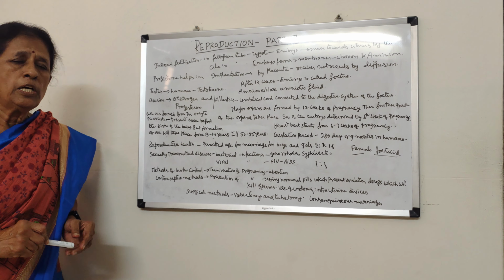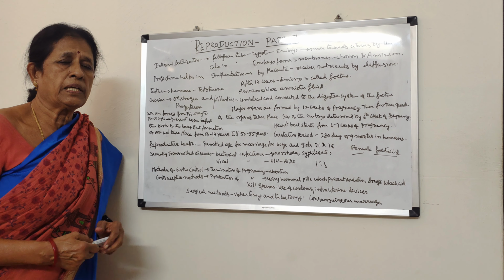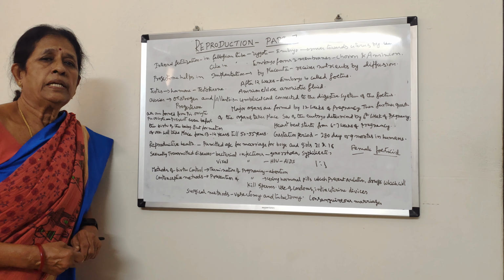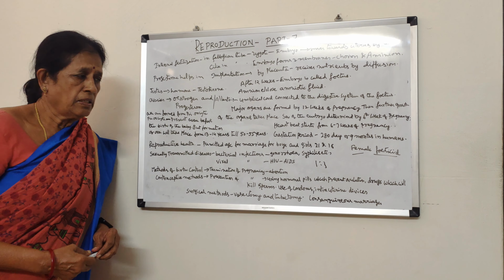How? By taking hormonal pills which prevent ovulation, that means the formation of ova, and drugs which will kill the sperms. If the sperms are killed, then fertilization will not take place. And using condoms and intrauterine devices, these are so many methods by means of which the birth rate can be controlled. That means fertilization can be prevented and birth rate can be controlled.